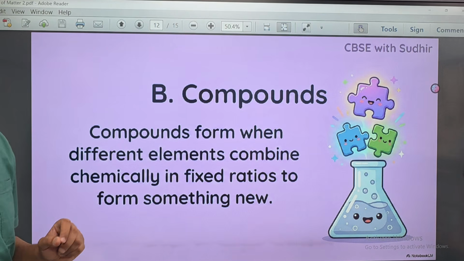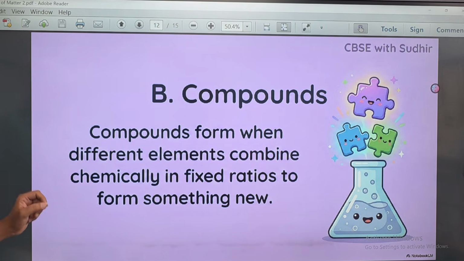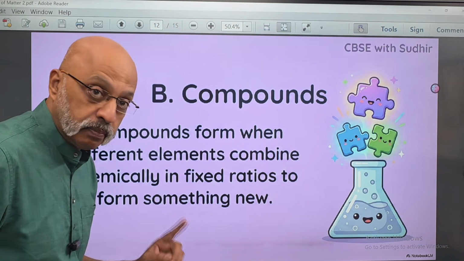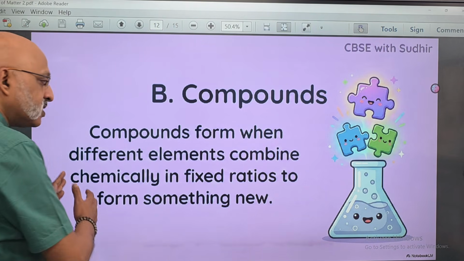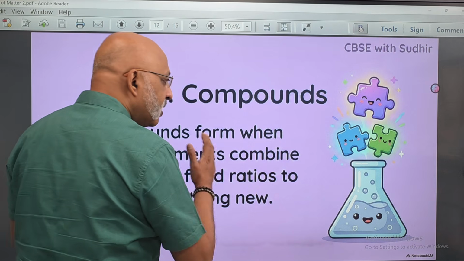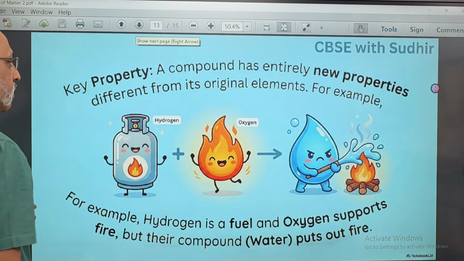Now, next we come to compounds. Compounds form when different elements combine chemically in fixed ratios to form something new. Now this is different from a mixture. You need to know the difference between compounds and mixtures, because that's what this chapter is all about. So they form something new and they combine in a fixed ratio.